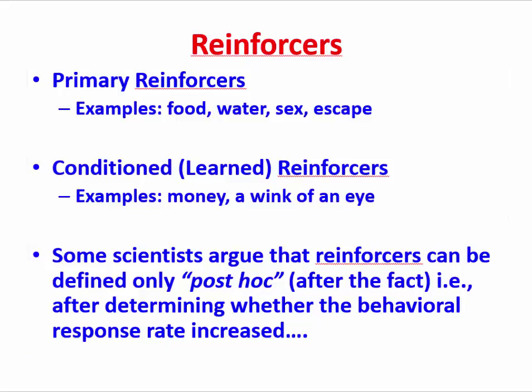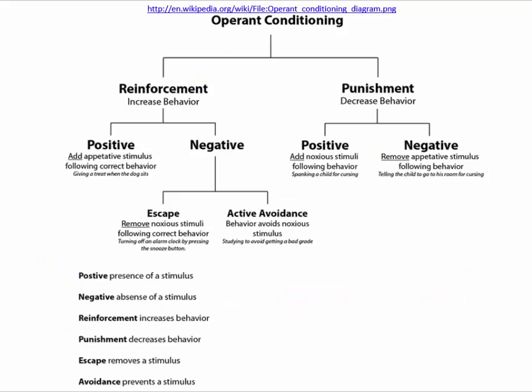Okay, let's move on and talk a little bit about operant conditioning and the many different varieties that we can have. This is a busy slide, so let's stay together as we walk through this. First, under operant conditioning, we have 2 major categories. There's reinforcement and punishment. What's critical here is that reinforcement always results in the increase of a targeted behavior. We can contrast this with punishment, which will occur when there is a decrease in a targeted behavior. So if we have an increase, we're talking about reinforcement. If we have a decrease in that same targeted behavior, we're talking about punishment.